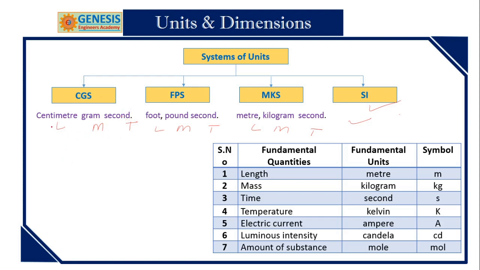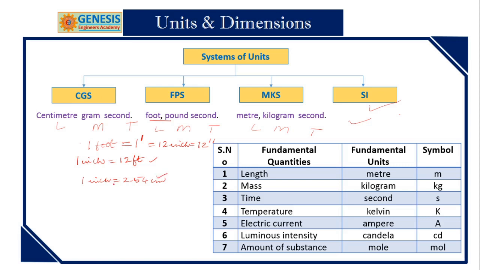I will discuss one more thing, how 1 foot is represented. 1 foot is equal to 12 inches, which is equal to 2.54 centimeters.